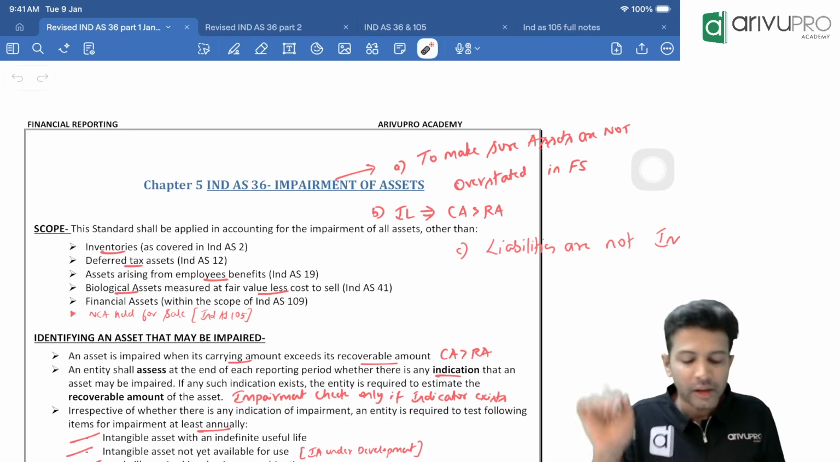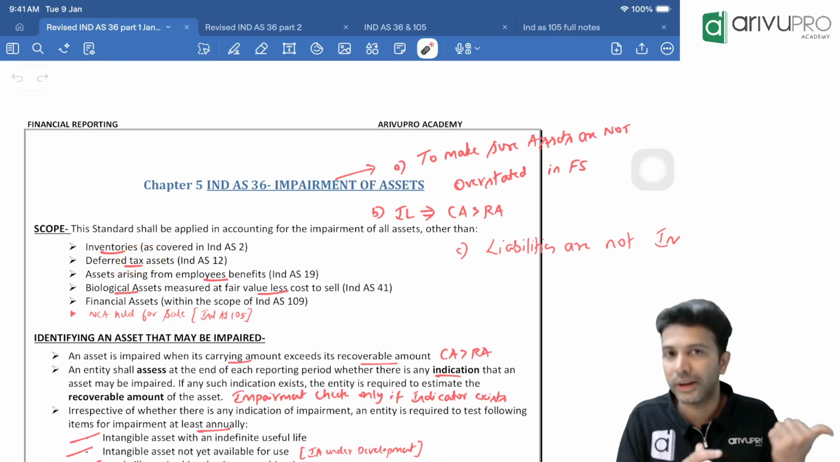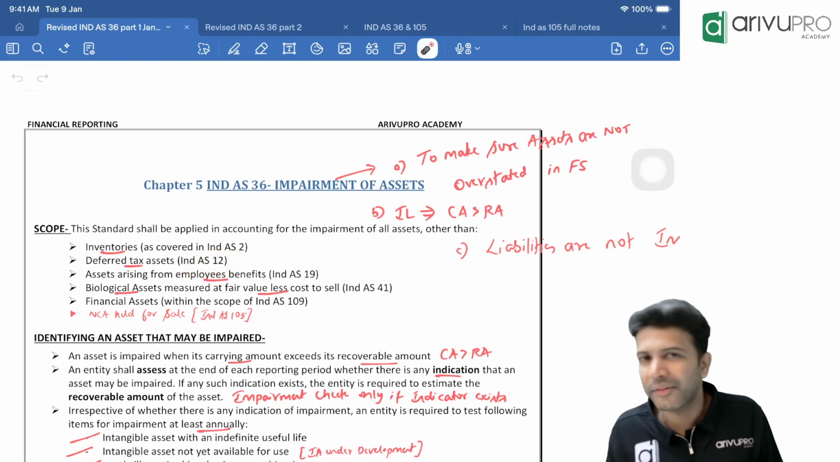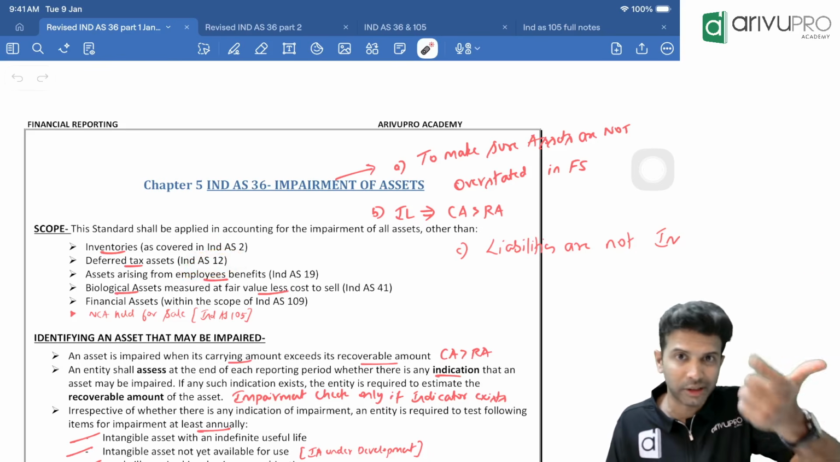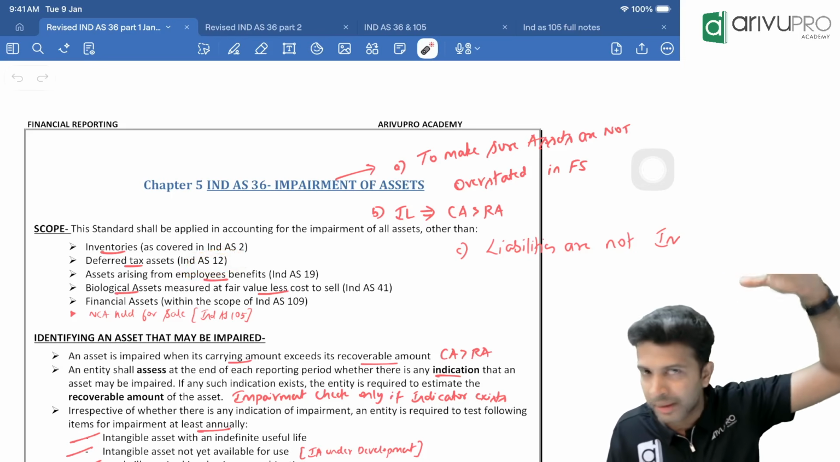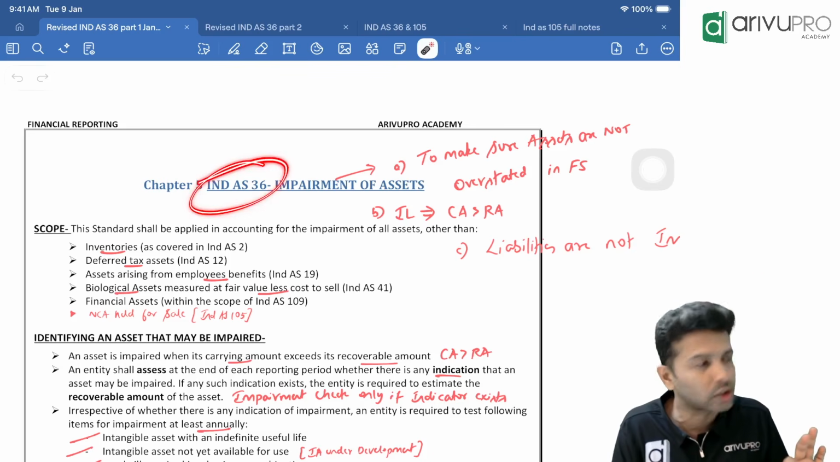That is one. If you have any deferred tax assets, we'll learn more about deferred tax assets in Ind AS 12. In Inter, we had Accounting Standard 22. There you might have studied DTA and DTL, deferred tax asset and deferred tax liability. They are not subject to impairment.